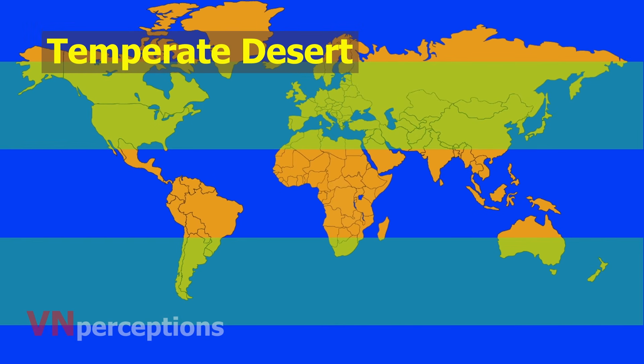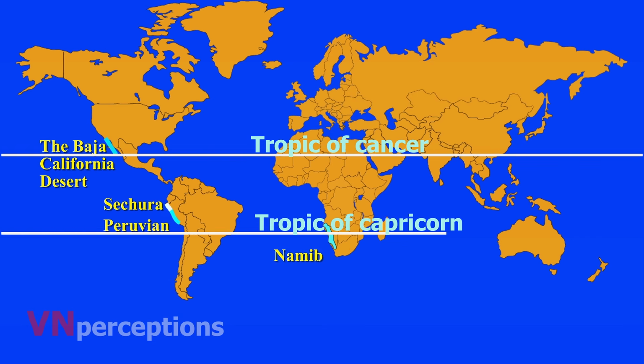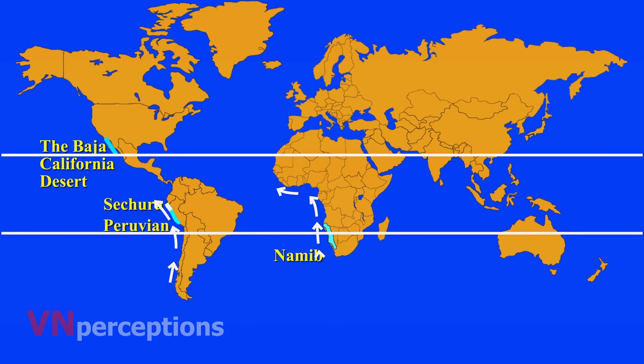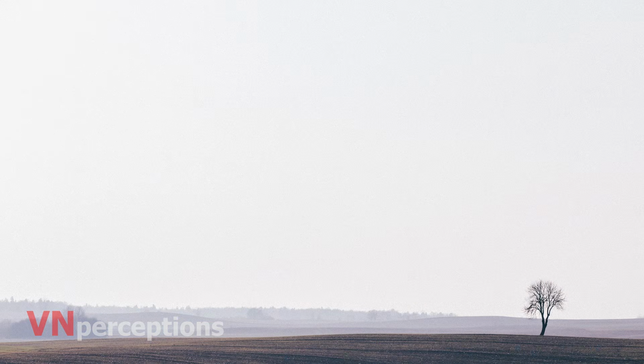Then come the coastal deserts. Coastal deserts generally are found on the western edge of the continents near the Tropic of Cancer and Capricorn. They are affected by cold ocean currents that parallel the coasts. Because local wind systems dominate the trade winds, these deserts are less stable than other deserts. Winter fogs produced by upwelling cold currents frequently blanket coastal deserts and block solar radiation.